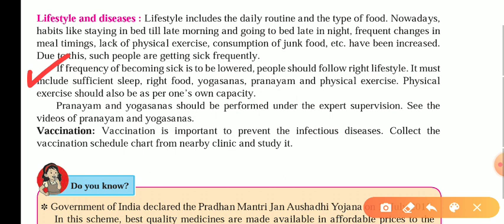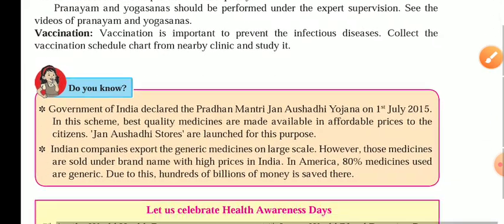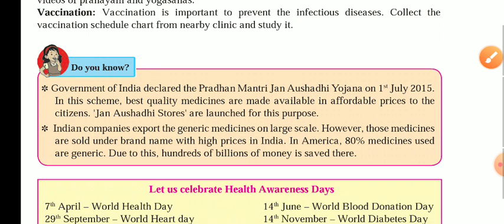Pranayam and yogasana should be performed under expert supervision. See the videos that are already available on YouTube. You can observe that. Another part is vaccinations. Vaccination is important to prevent infectious diseases. There is a huge list of infectious diseases which we have already studied in a previous part of this chapter, that can be prevented with the help of vaccination.